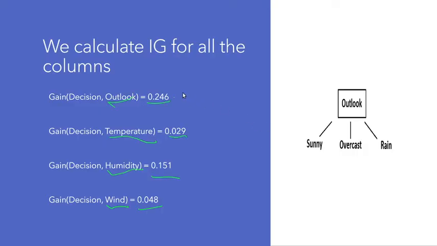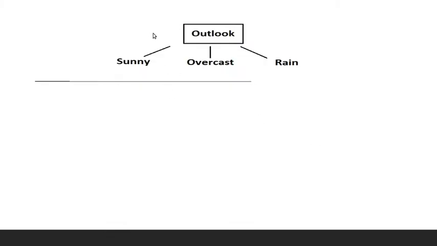Okay, so now like I told you, whichever is the highest gain will be your root node. So you have outlook as your root node over here. Now this sunny, overcast, rain are not actually your next columns in the decision tree, but just side variables. So sunny should come with outlook, when the day is sunny, outlook when the day is overcast, outlook when the day is rain. These are not columns. Make sure to remember that. Let me extend the arrow here.